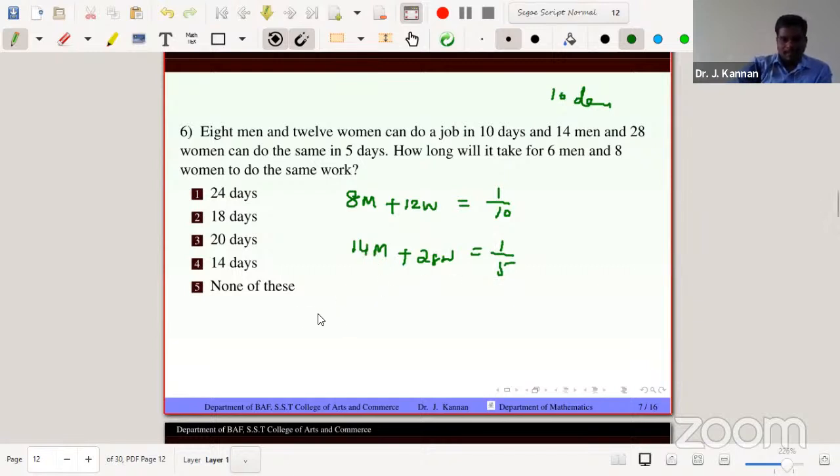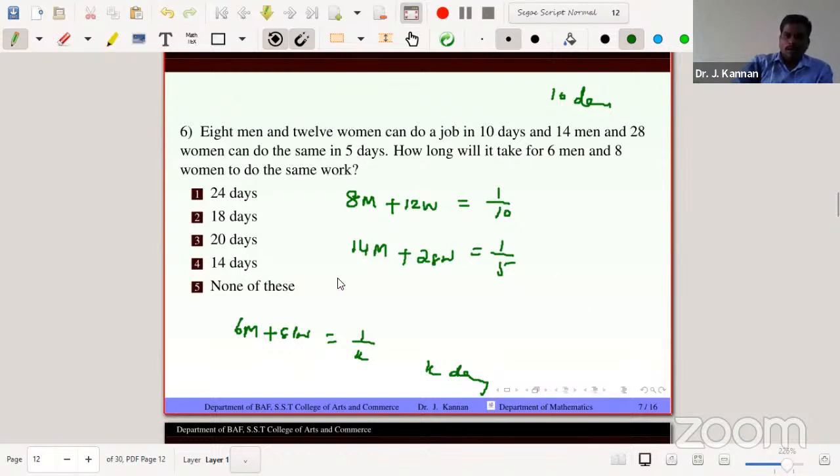But the answer is for 6 men plus 8 women. Suppose 6 men plus 8 women equal 1 by k. The answer is k days, because the efficiency is 1 by k, or the part of work done in one day is 1 by k, so the work is completed in k days.